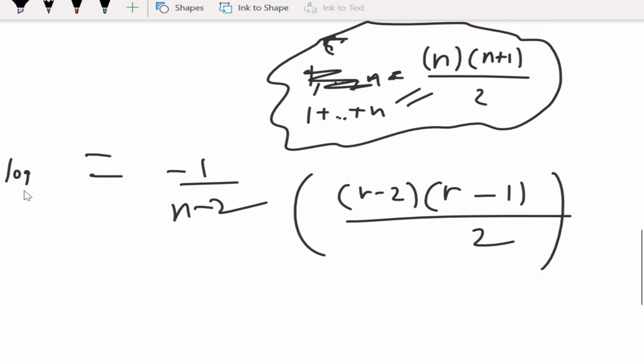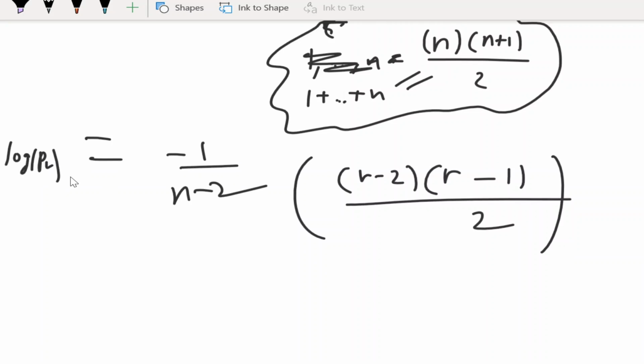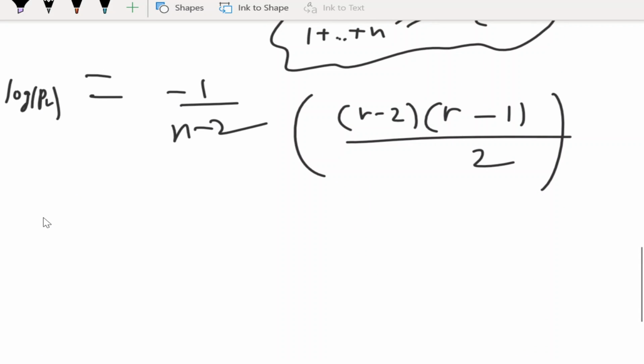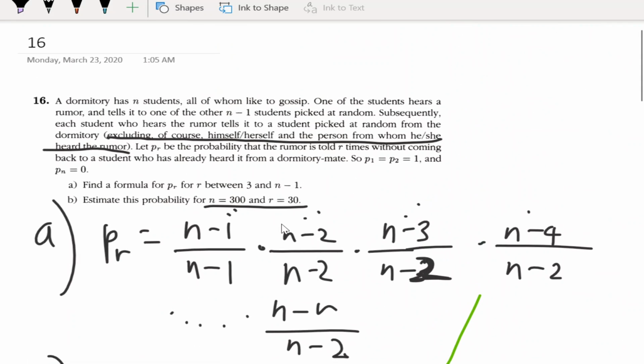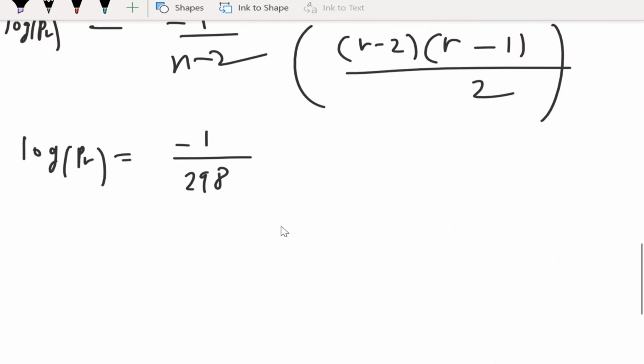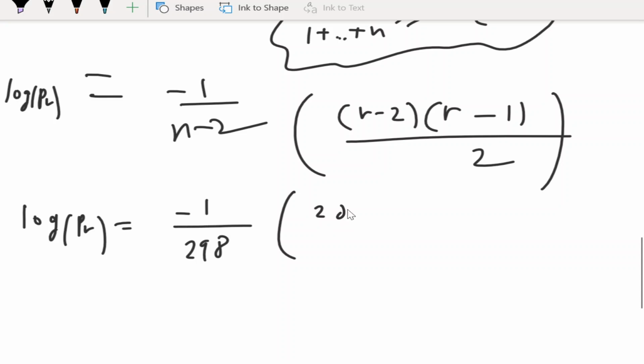Remember log is equal to, I guess we can do it now, why not? Okay, log PR is equal to negative 1 over 298, since 300 minus 2, and then r is equal to 30. So times 28 times 29 over 2.